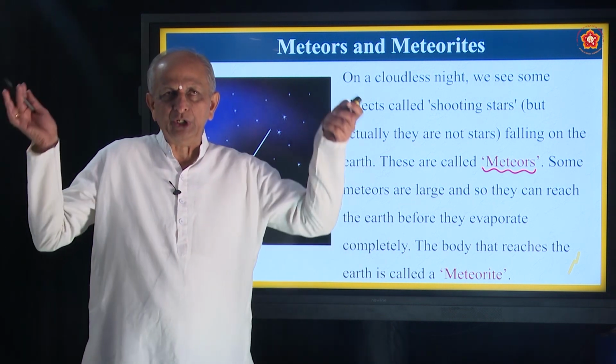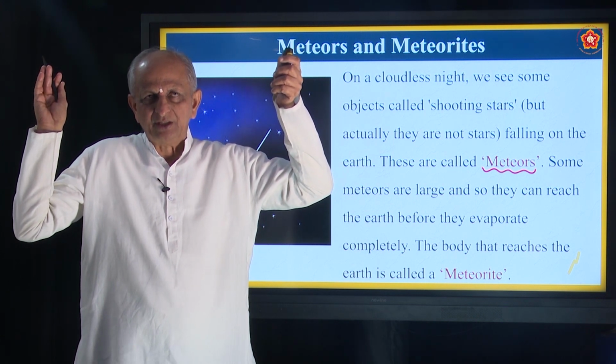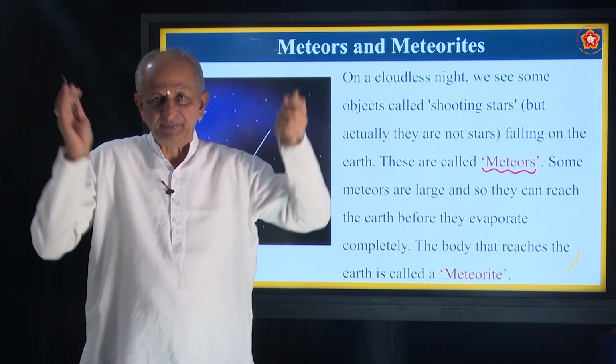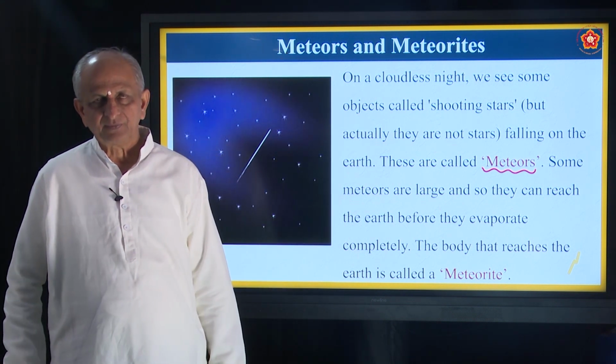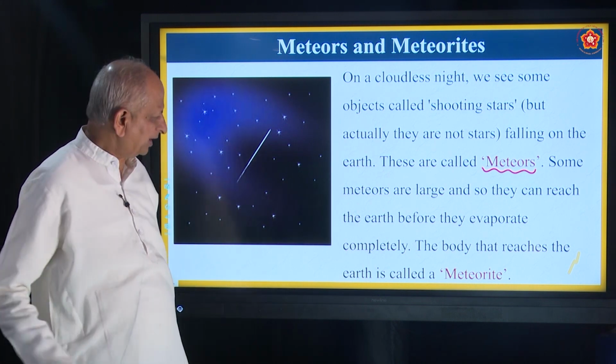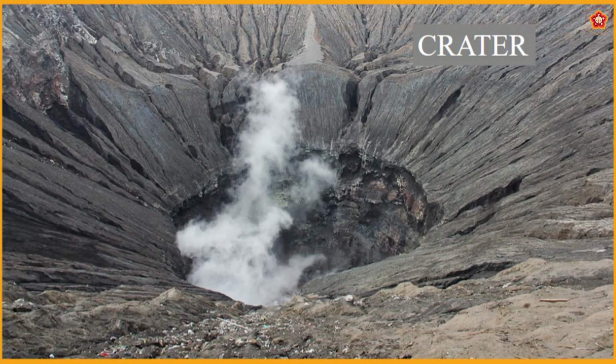They fall on the earth's surface at very great speed. And they form what are called craters. In South America, there is one crater in Brazil. It is about 22 kilometers in diameter.